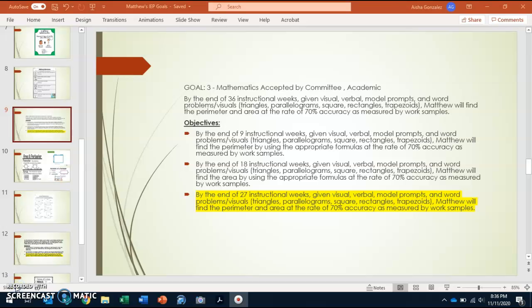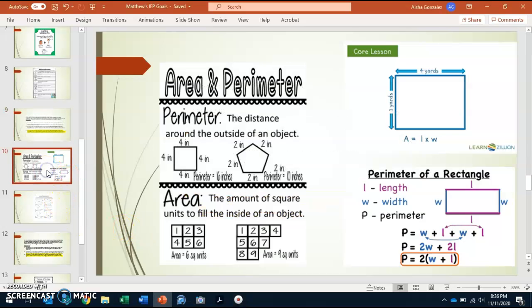Next goal, we are going to be talking about finding the perimeter and area, Matthew, whether it's on triangles, parallelograms, squares, rectangles, or trapezoids. So here, as you can see, perimeter is the distance around the outside of an object. So everything that is outside, and area is the amount of space units to fill in inside the object. So everything inside is area, everything that is outside is perimeter.